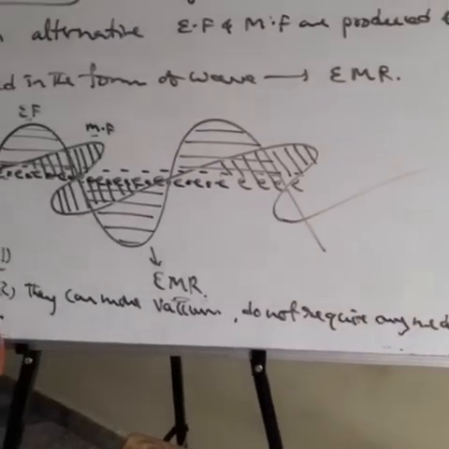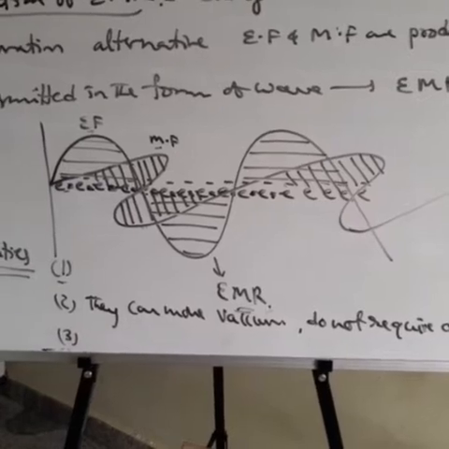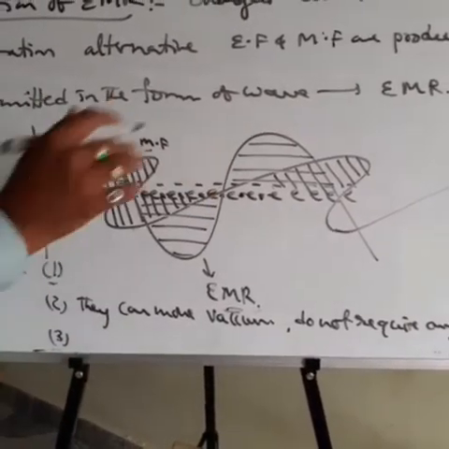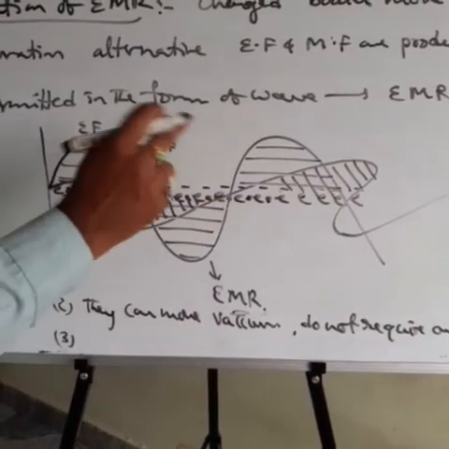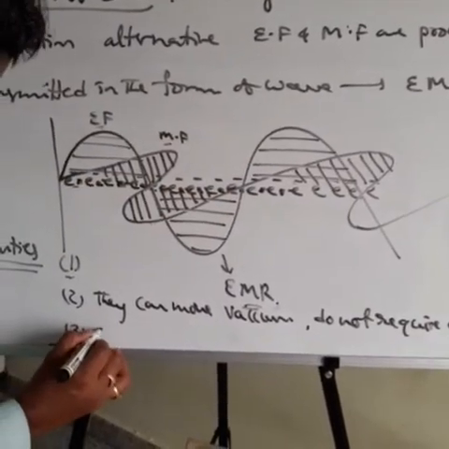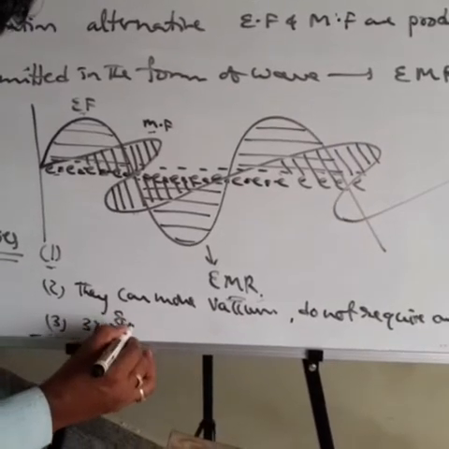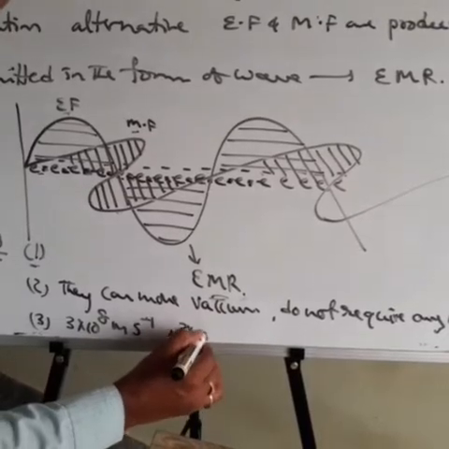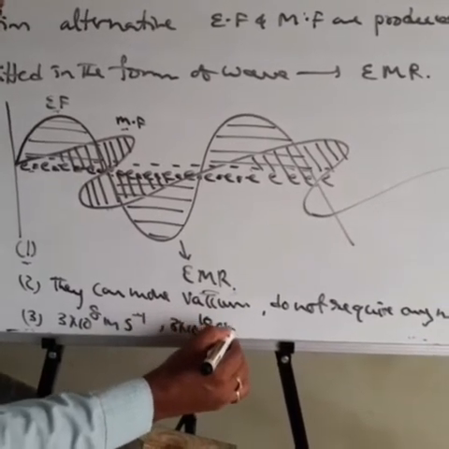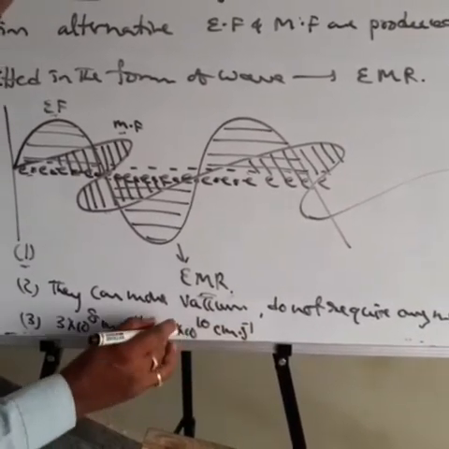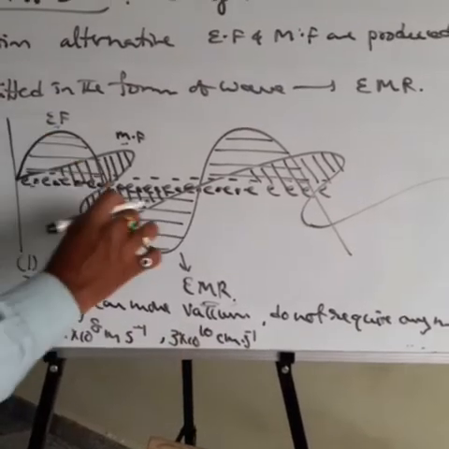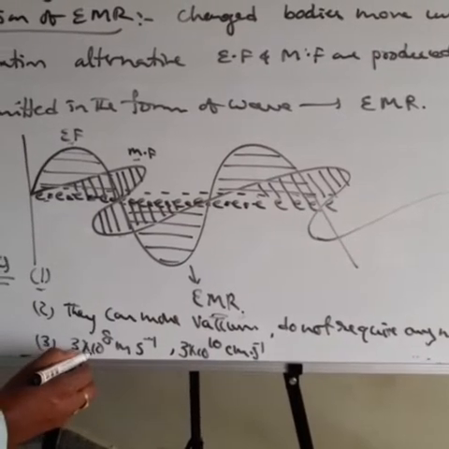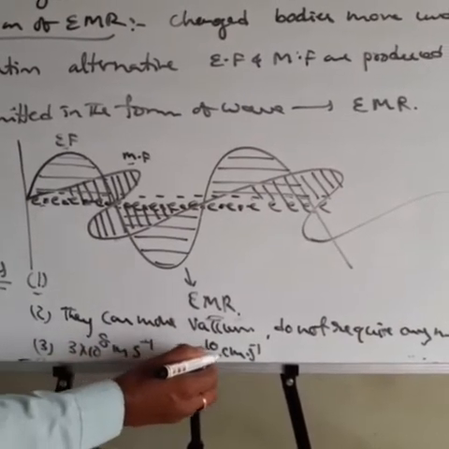Next, the third point: all electromagnetic radiations move with velocity equal to light velocity, 3 into 10 power 8 meter per second, or 3 into 10 power 10 centimeter per second.